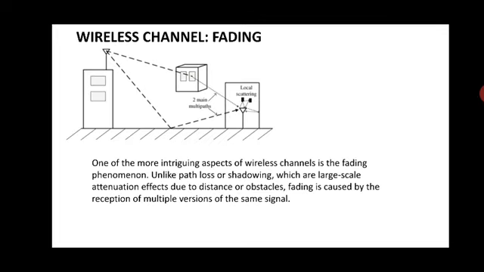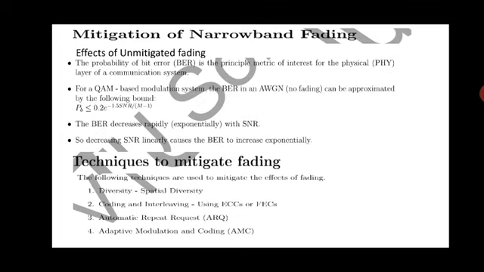Now the next concept we need to understand is fading. Before we understand fading, it is because of multipath. One of the more intriguing aspects of the wireless channel is the fading phenomenon. Unlike path loss or shadowing, which are large-scale attenuation factors due to distance or obstacles, fading is different.